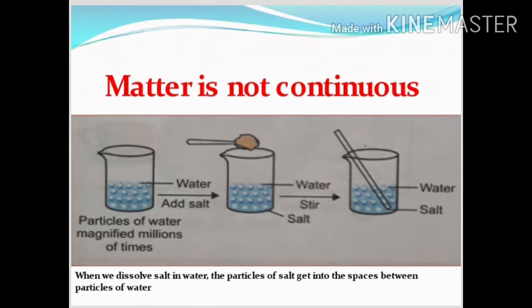How can we say that matter is not continuous? Matter is not continuous and is particulate in nature. That is, it is made up of particles. Look at the picture. When salt is dissolved in water, the water level does not change. It indicates that there are some vacant spaces among the particles of water. So, the salt particles have occupied the space between the water particles. So, we can say that matter is not continuous.